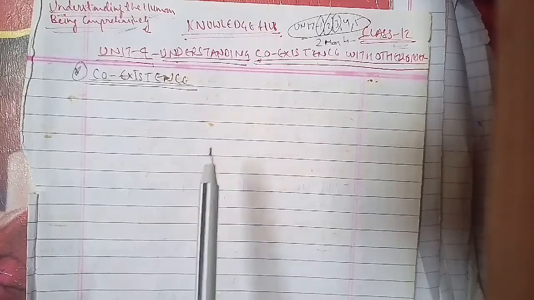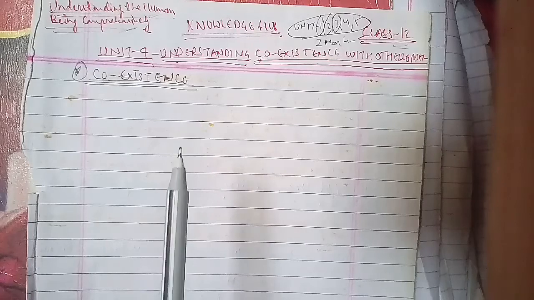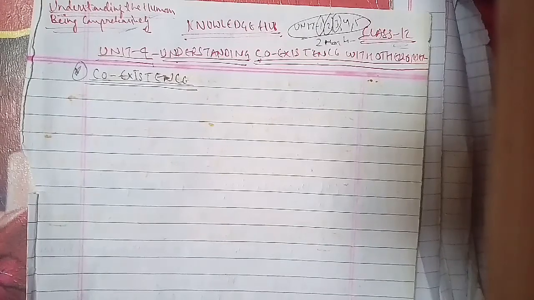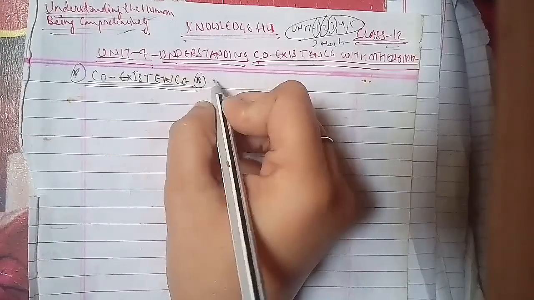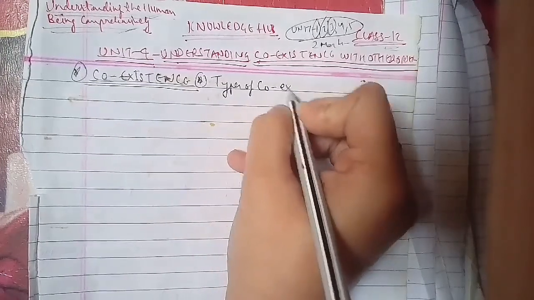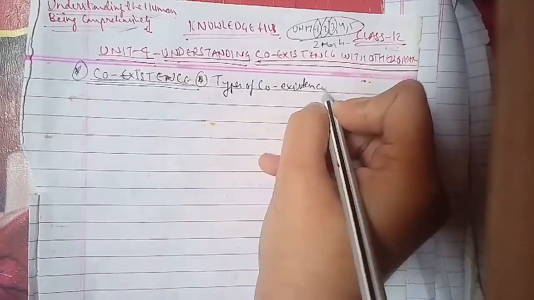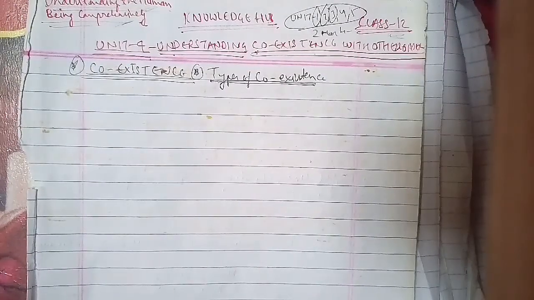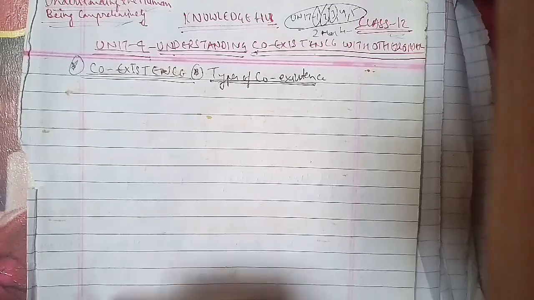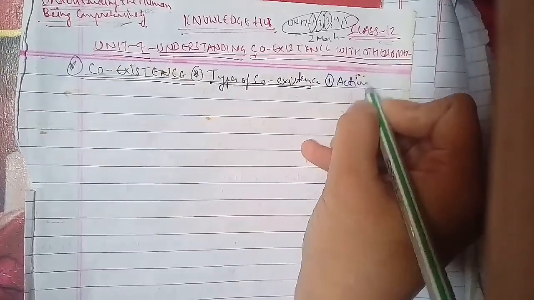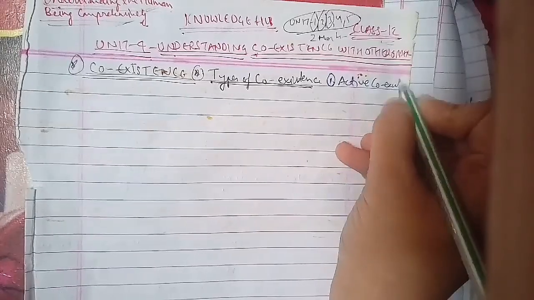The other question that can arise here is: discuss the types of coexistence. There are two types of coexistence. The first is active coexistence, and the second is passive coexistence.